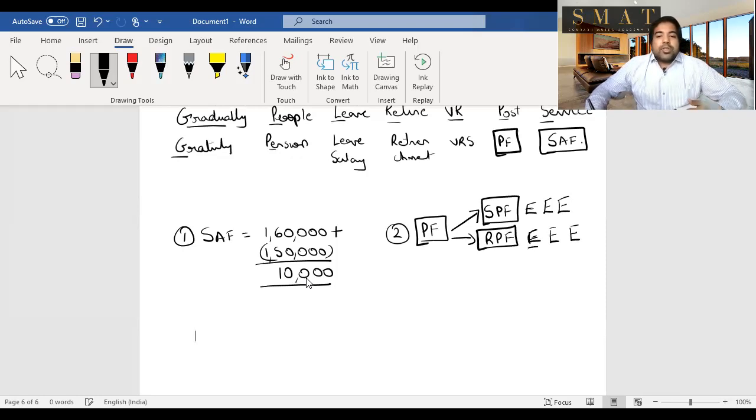When the master contributes, it is exempt only up to 12% of salary. So I'm just putting 12% of salary, and salary, as you know, is BDC. The interest that you earn is also exempt up to 9.5%. So if the provident fund pays you 10%, then that 0.5% will be taxable. And last, the withdrawal will be exempted, yes, but it's only after 5 years. So within the 5 years, it is not allowed.